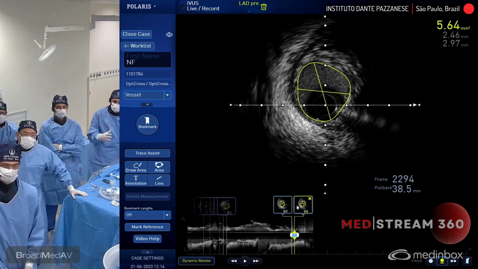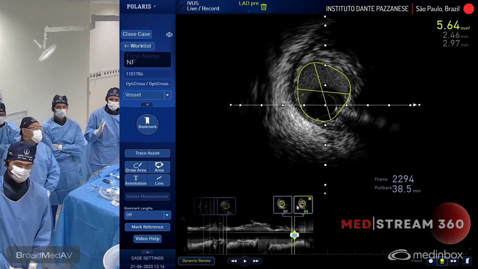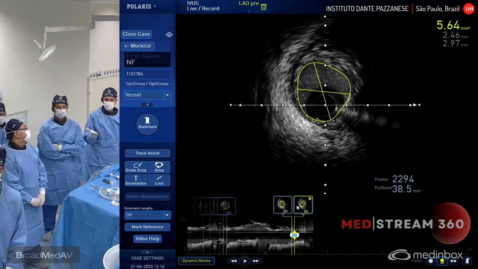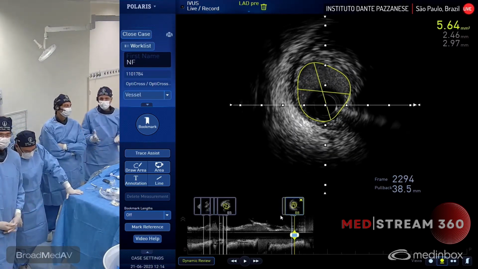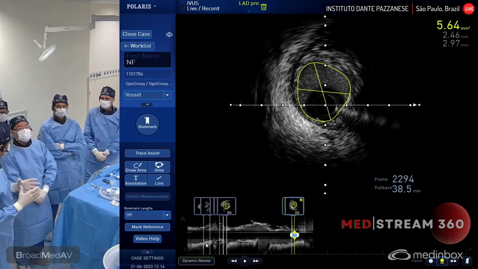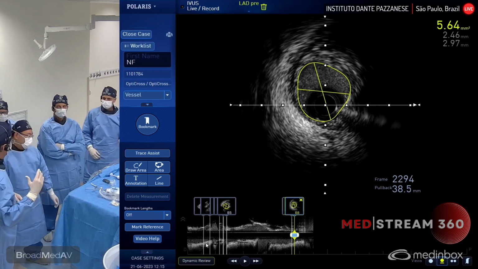Here we are at the left main, 5.7 millimeters squared. We have a diseased left main. There's a concentric plaque. The area is about 5.6, 5.7. If you look at the data, it appears to be a stable plaque. This is not a culprit lesion. The rupture occurred in a non-severe plaque.